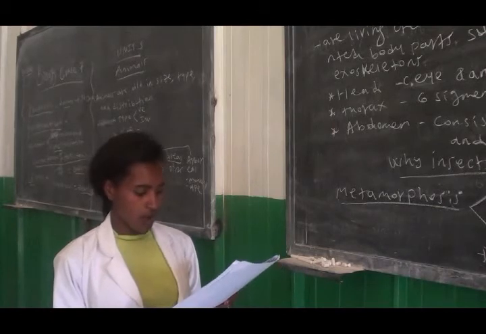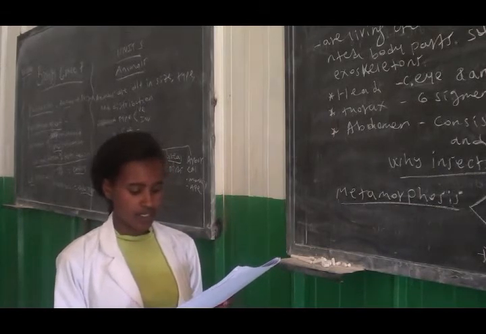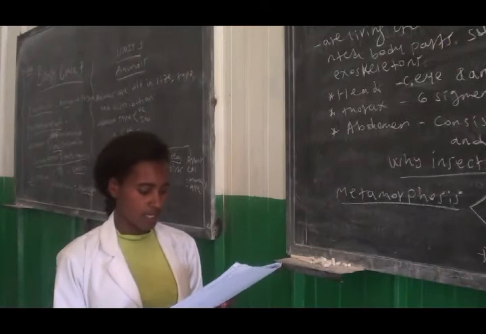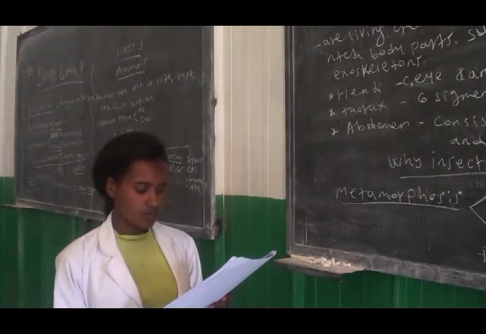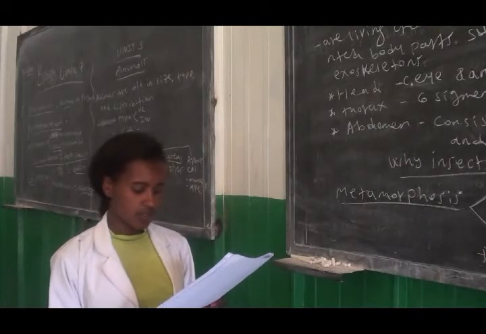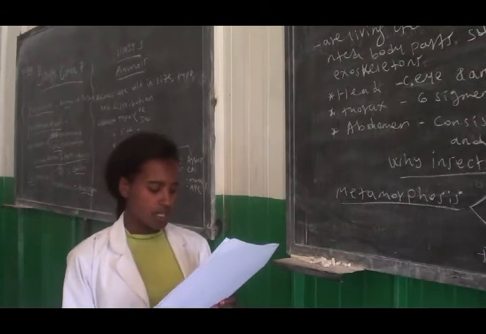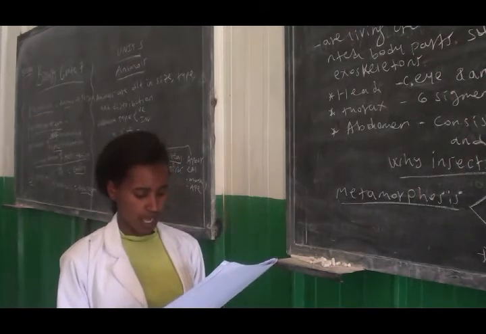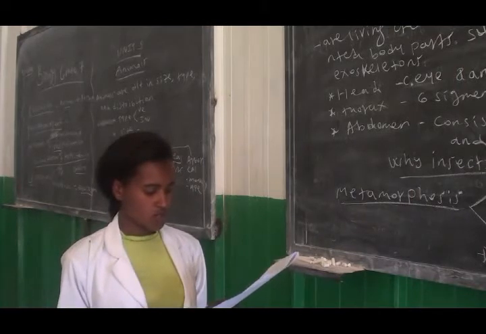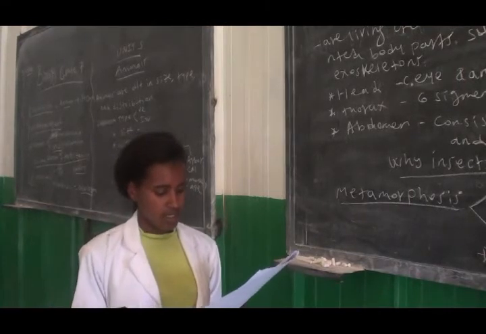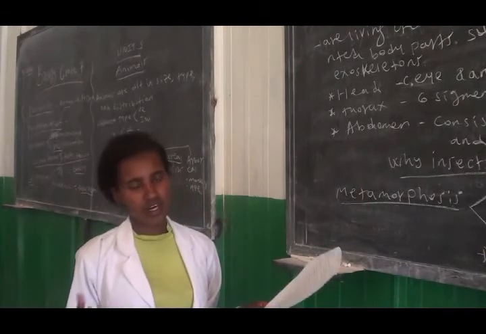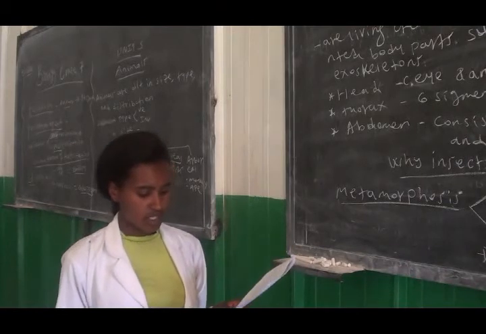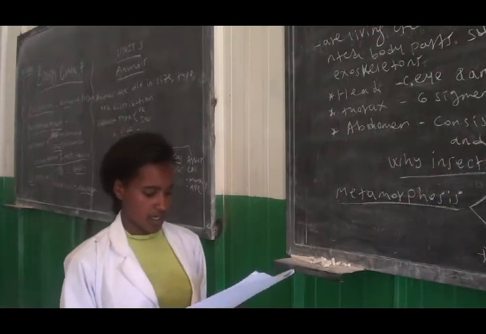Question number 4. One of the following is not a reason why insects are found in many places. A. Ability to adapt to different habitats. B. Ability to reproduce rapidly. C. Ability to live in different physical conditions. D. Having a small body size. The answer will be D, having small body size, because choice A, choice B, and choice C are reasons why insects are found in different places or why insects are diverse. But having small body size is not a reason to live in different areas.